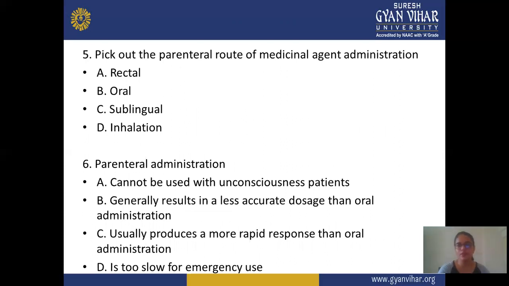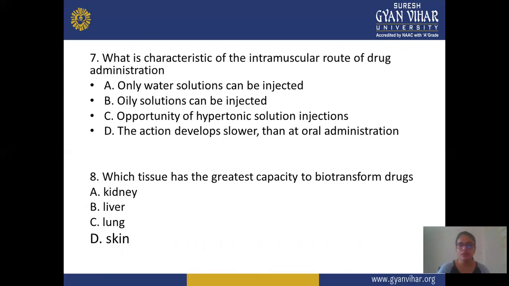In the sixth question: A, parenteral administration cannot be used with an unconscious patient. B, it is generally used in less accurate dosage than oral administration. C, it usually produces a more rapid response than oral administration. And D, it is too slow for emergency use. Seventh question: what is the characteristic of intramuscular drug administration? A is only water-soluble drugs can be injected. B is oily suspensions can be injected. C is the possibility of hypertonic solution injection. And D is action develops slower than oral administration.